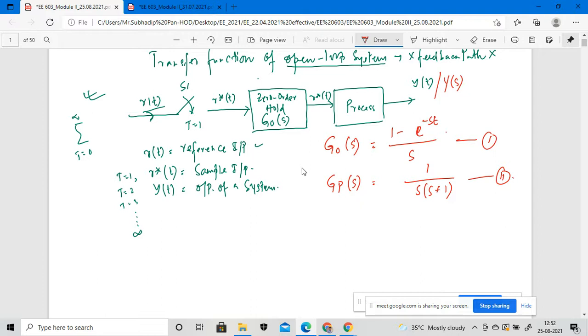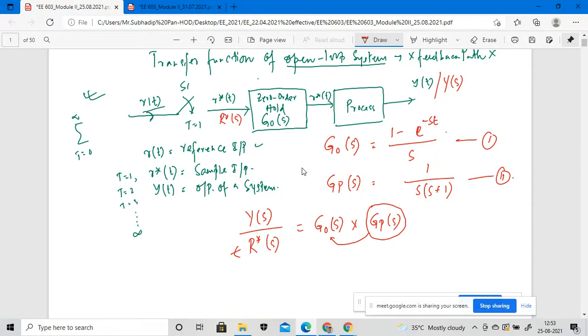Okay, so if I write y of s divided by r star of s, where r star is nothing but my reference sampled input signal which comes into the zero order hold, that is equal to nothing but G0(s) into GP(s). This GP(s) is actually nothing but a partial fraction of this particular value, right?